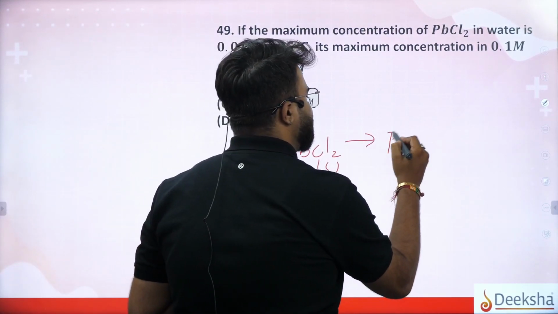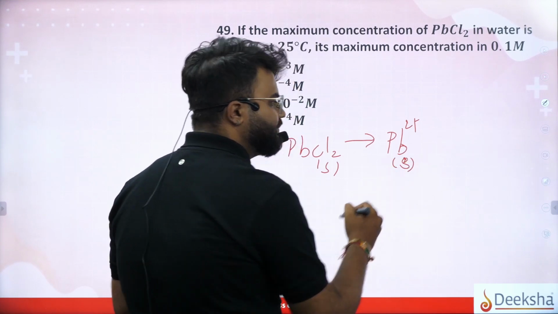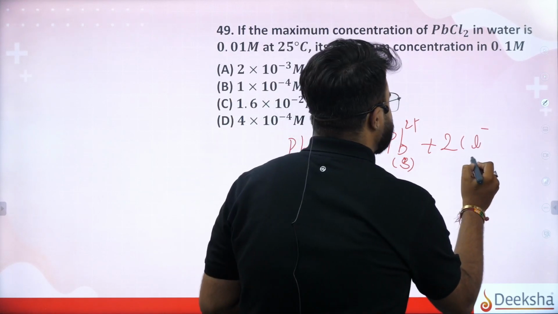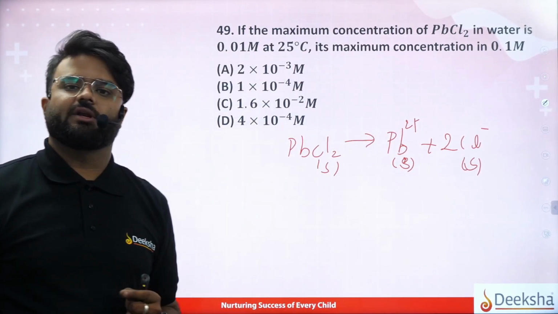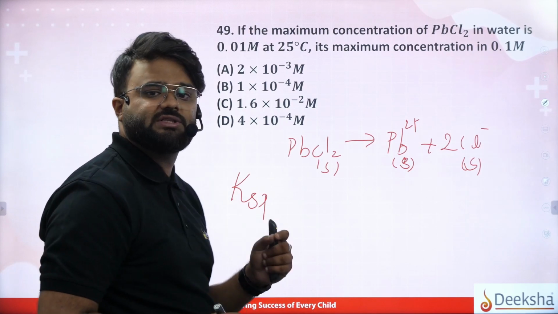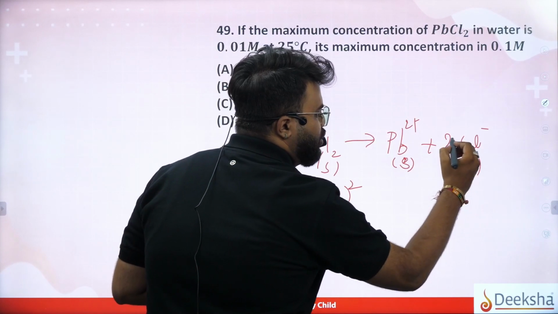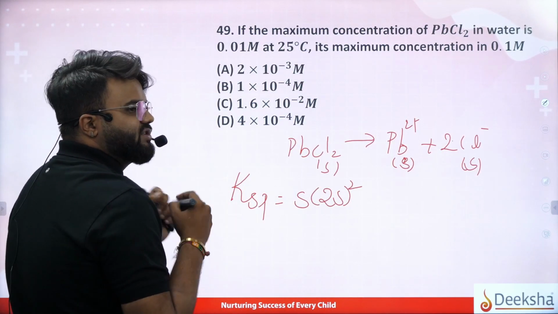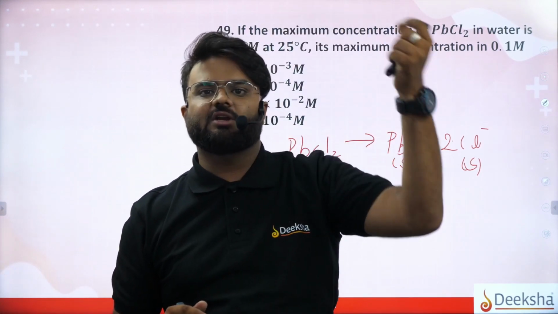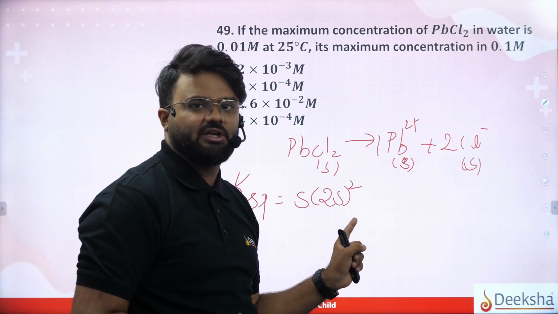So it will give rise to Pb2+ plus 2 chloride ions. Now we know that the dissociation constant Ksp is equal to S into (2S) whole square. So we know that 2 is there. Dissociation constant is nothing but K into concentration of A to the power of stoichiometric coefficient and B to the power of stoichiometric coefficient. And ಇಲ್ಲಿ S ಇದೆ, S stoichiometric ಯಾವುದಿದೆ? 1 ಇದೆ. So we are not writing anything to the power of 1.